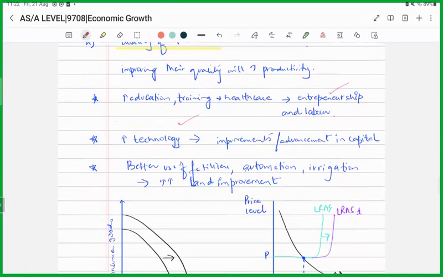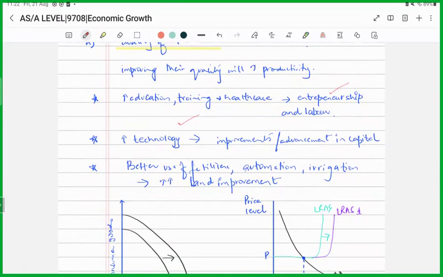Can you improve the quality of the land? Yes, maybe by using automation or by using better irrigation facilities, right? Or maybe by using better fertilizers, we can improve the quality of land if you're talking about the crops, right? So, if you've improved the quality of the factors of production, then an economy can experience sustained economic growth.